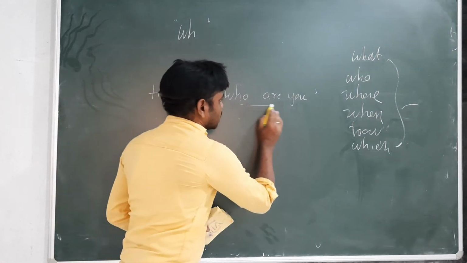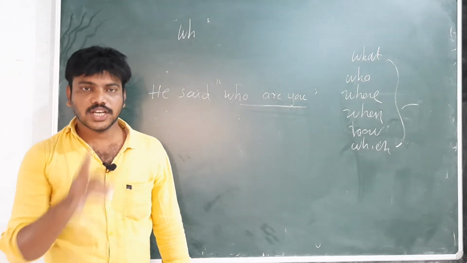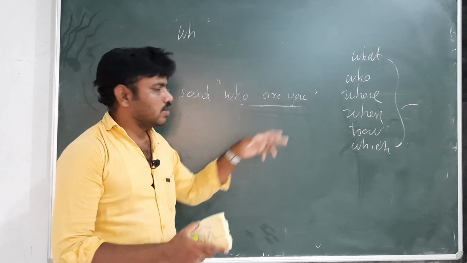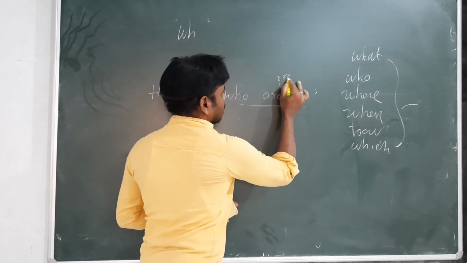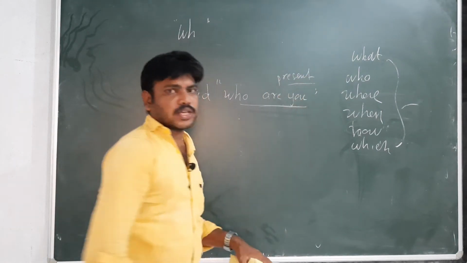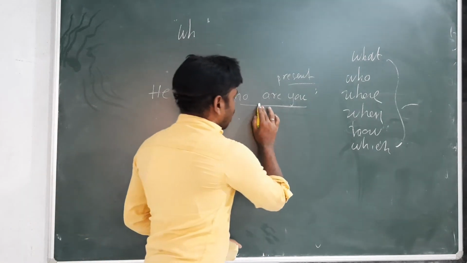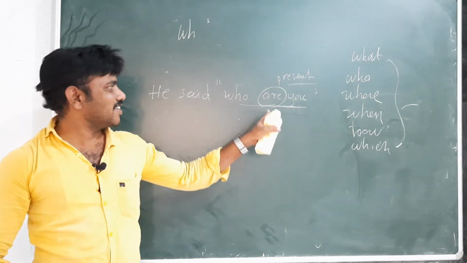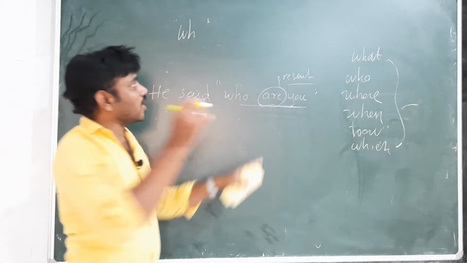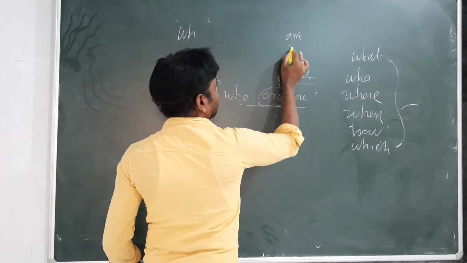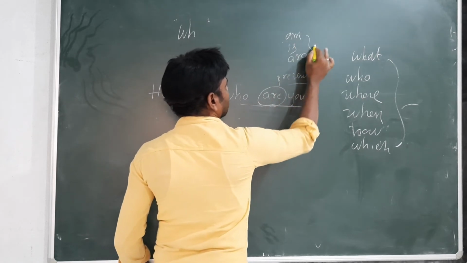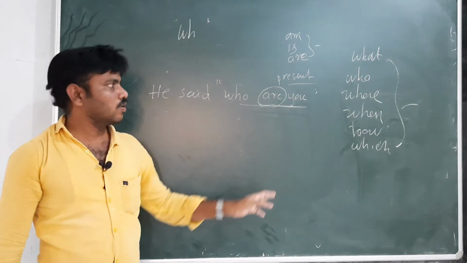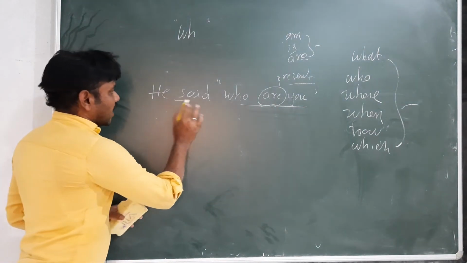We should see which tense it is. "Who are you?" This is present tense. My dear students, how can we say it is present tense? There is "are" in "Who are you?" Very, very easy. "Are" is present tense. For example, am, is, are. This is present tense.